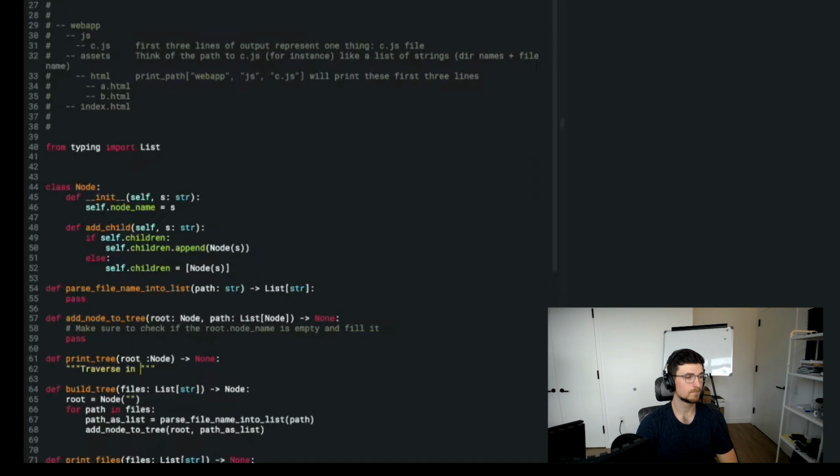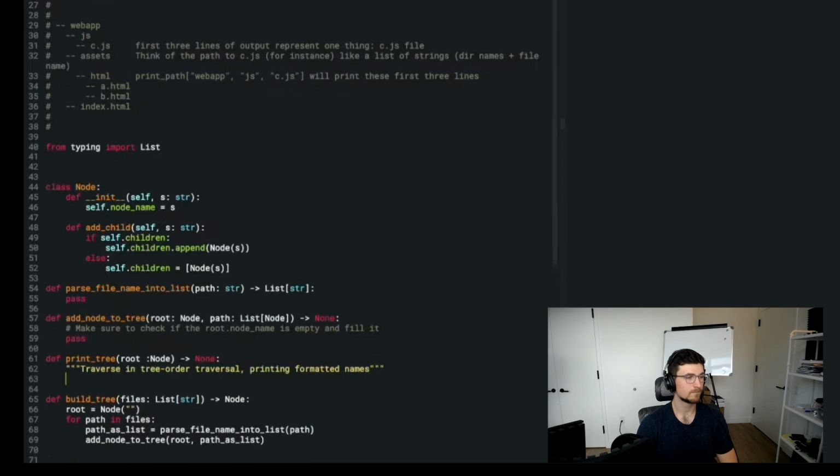So traverse in. Yeah, no, I don't know where you're going with that. It's pre-order traversal. Oh, tree order. Okay. So root children. Tree order traversal. Printing formatted names. Okay. So how's that going to go?